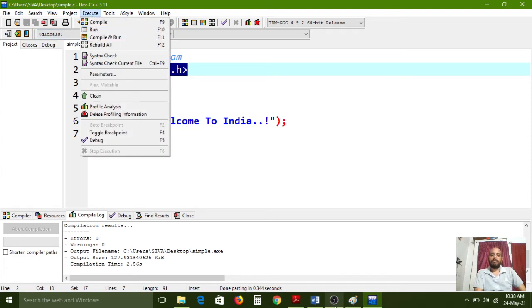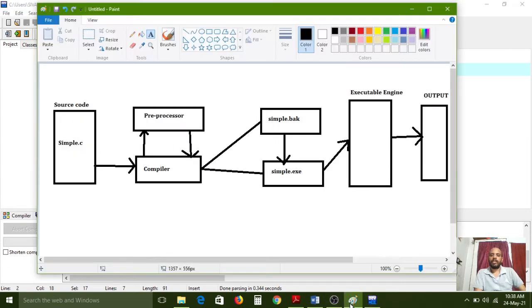At that time the executable engine first reads the simple.exe file, which is generated after compilation. While executing, this file is read by the executable engine. The simple.bak file is a helping file to simple.exe, giving it support while executing. After that the executable engine will execute the program and generate one output, which we see in the console window.